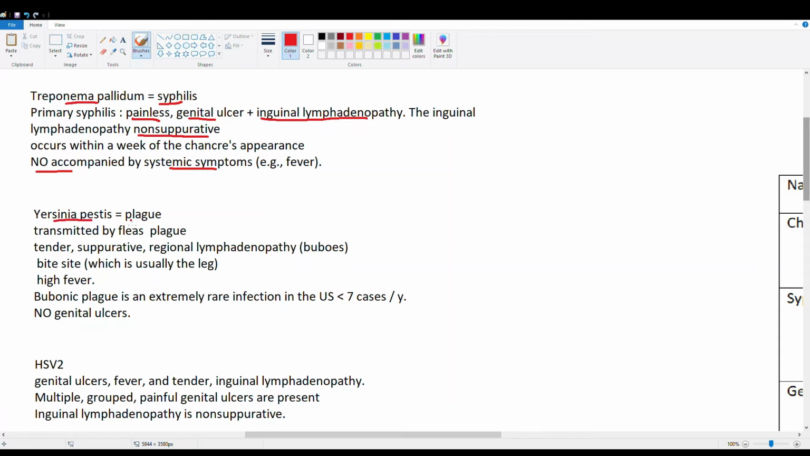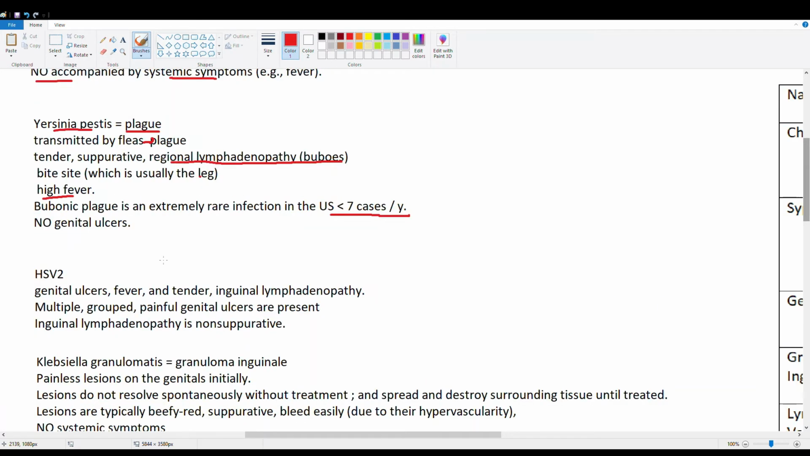Yersinia pestis causes plague. This is transmitted by fleas, which bite you, and then at the site of the flea bite, you're going to get these tender lymph nodes called buboes. So we do have tender lymph nodes, which is correct, but unless the flea specifically bit him in his inguinal area where we saw the inflammation, this is super unlikely. Also, there are fewer than 7 cases of plague a year in the US, and they're not classically associated with genital ulcers. So the chance of this answer is super low, even though he did have fever and a suppurative lymph node. Usually the bite sites are on the leg.